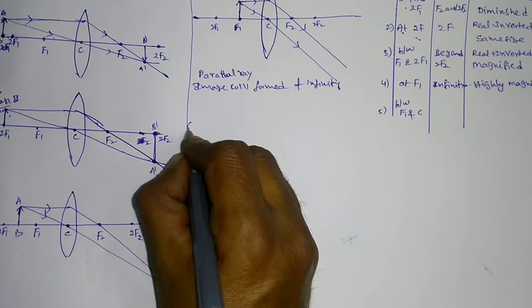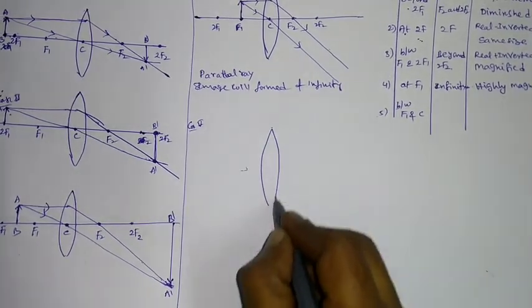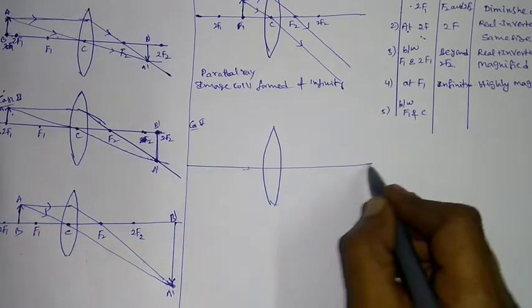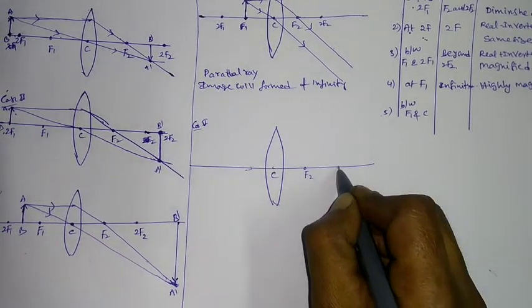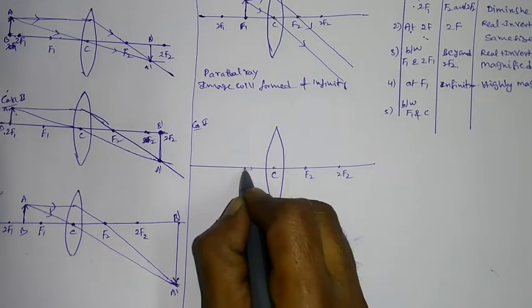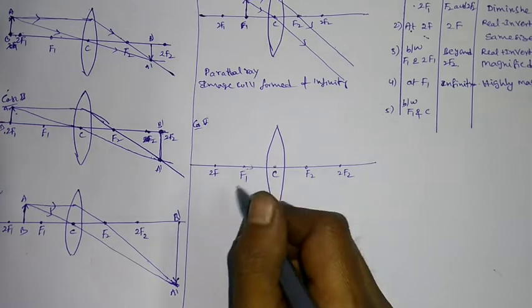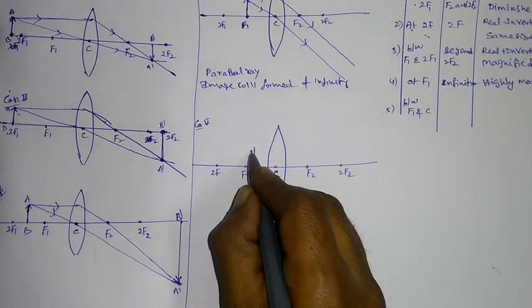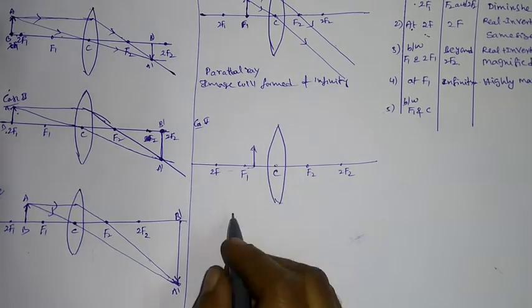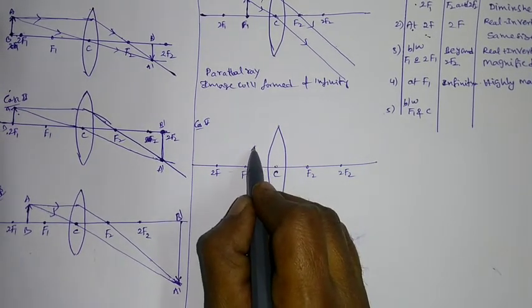Now last case here, case number 5. Again I am considering the convex lens. Principal axis, center of curvature, f2 to f2, f1 to f1. So if the object is in between f and c, what happened? This is an object. Again as usual you have to use two rays here.